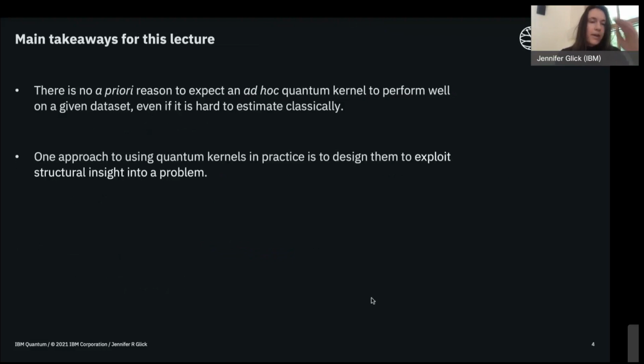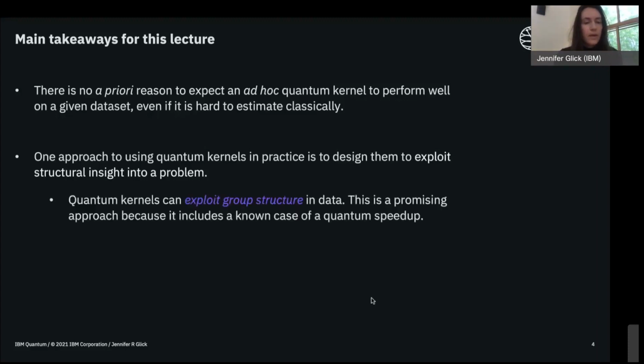And that raises the question of, well, then, how can you think about using or picking a quantum kernel in practice? One way that we could do this is to exploit some kind of structure in the data. What I want to show you in more detail is, in particular, looking at data that has a group structure to it. And I want to show you that this can be a promising approach because it includes a particular instance of a kernel that leads to a quantum speedup. And this is this DLOG kernel that I mentioned on the previous slide.